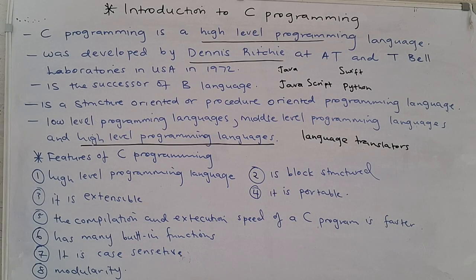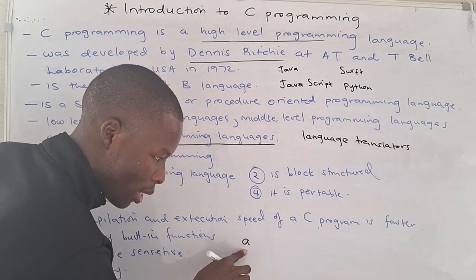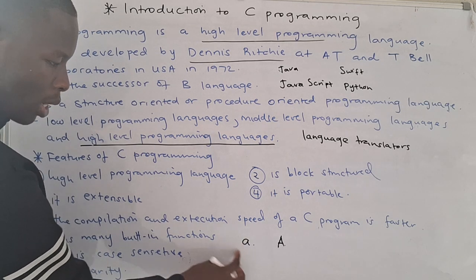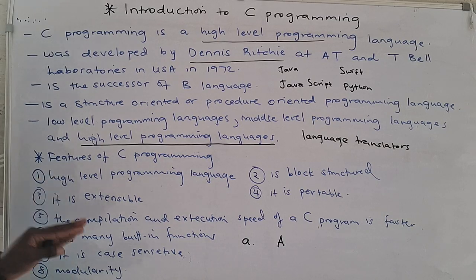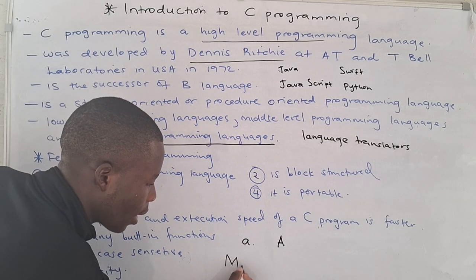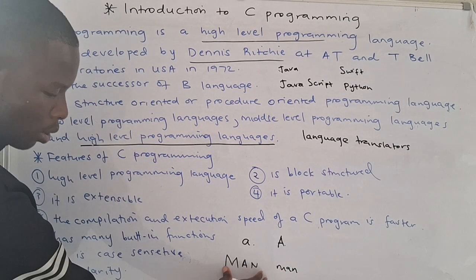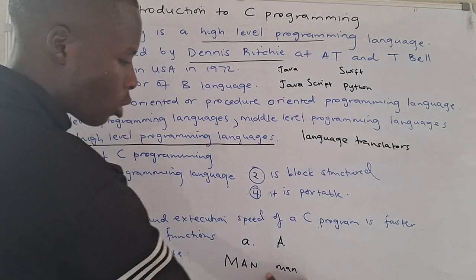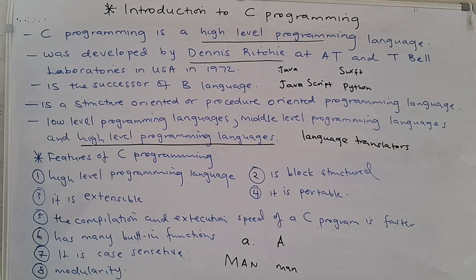C programming is case sensitive. In C programming, this is small letter a, and this is capital letter A. Small letter a and capital letter A are two different things. Writing something like this, man in capital letters and man in small letters, these are two different things in C programming. Therefore, C programming is case sensitive.